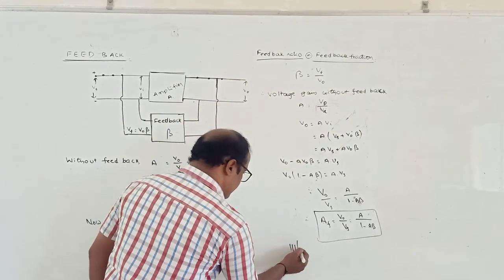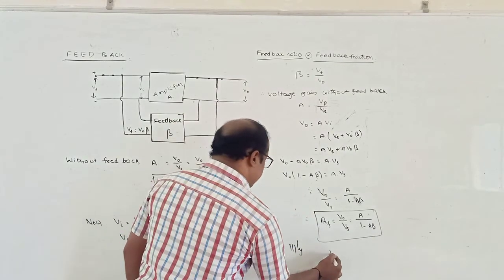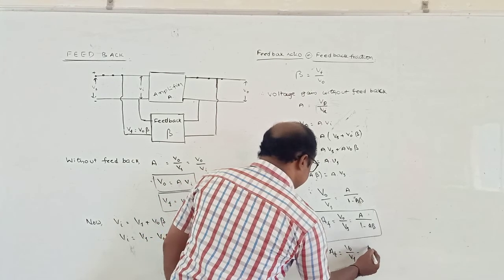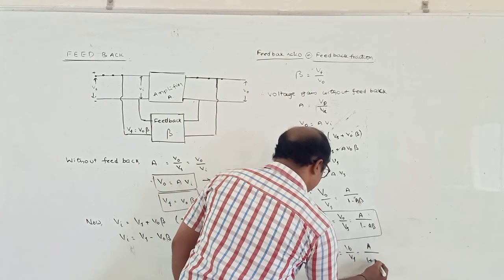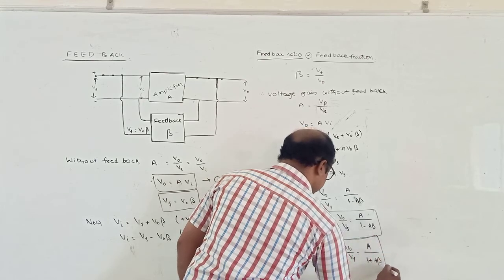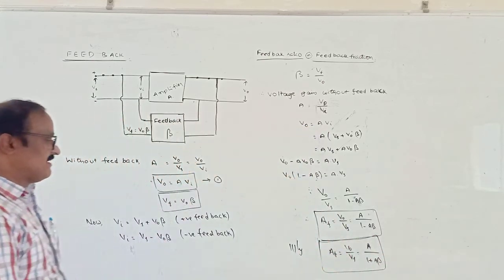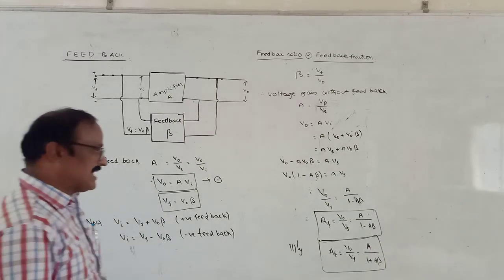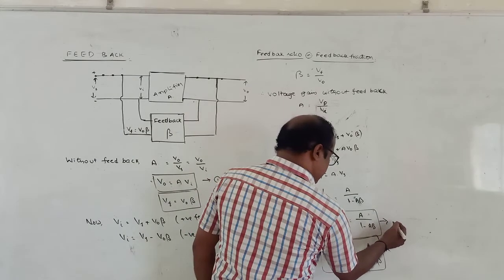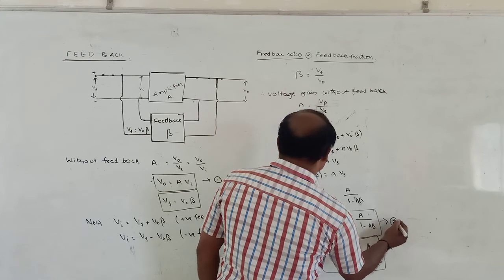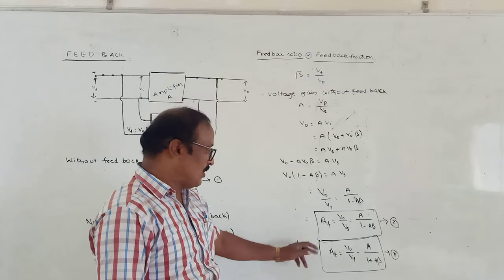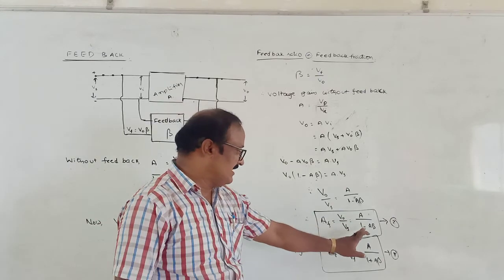Similarly, when negative feedback is applied, AF is given by V naught by Vs, which is equivalent to A by 1 plus A beta. That is in case of negative feedback. In case of positive feedback, remember these 2 points, equation 2 and equation 3: the gain is A by 1 minus A beta.